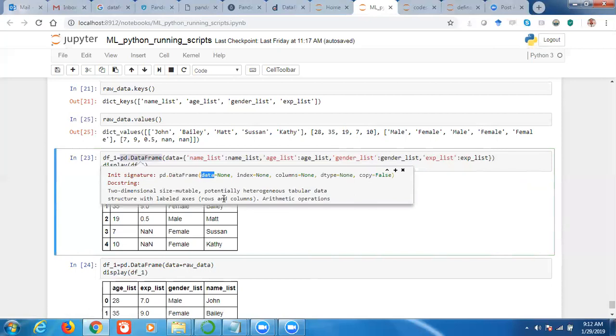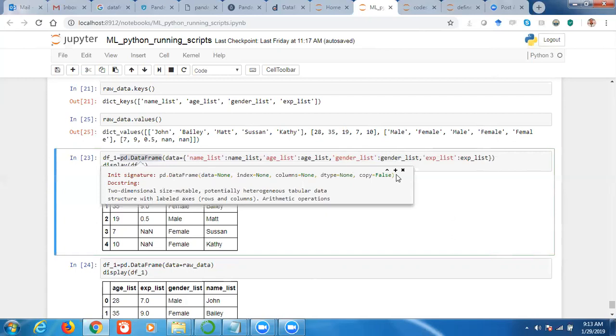So we need to call this method like that, pd.DataFrame. So these are the function arguments: data, index, columns. And what are these things? These are default values. In the last session we discussed default values, how we can create a function giving default values. Default values means if you do not give default values, then we cannot call the function without giving anything. But if there are default values, then we can call the function even without giving anything, right? So DataFrame is a function, and it has this many arguments like data, index, columns, dtype, like that.